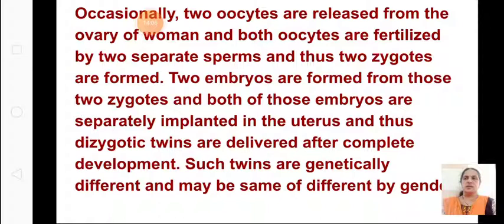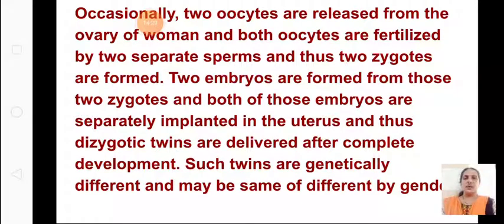Two separate zygotes are formed. So two embryos are formed from those two zygotes. Both those embryos are separately implanted in the uterus, and thus dizygotic twins are formed after complete development. Such twins are genetically different and may be the same or different in gender. So they might not look similar.